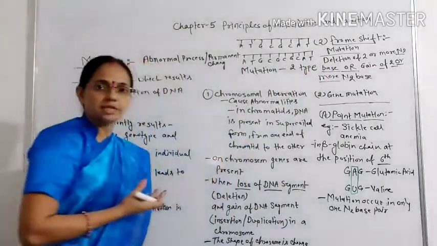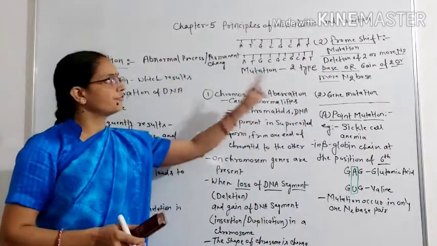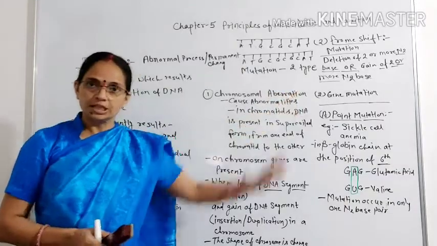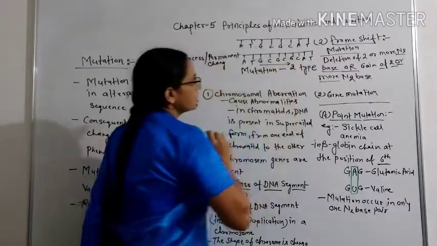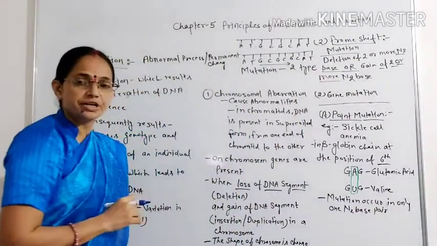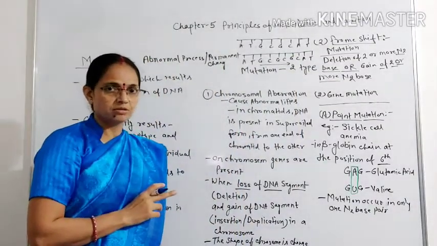So you can see the frame is shifted towards the left. So this is called frame shift mutation.